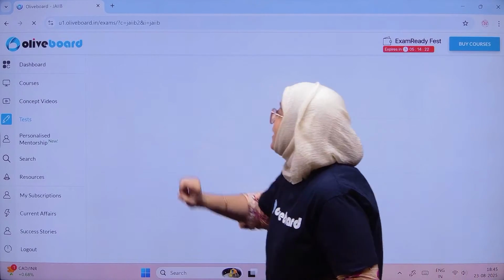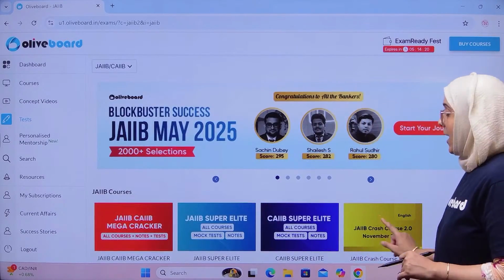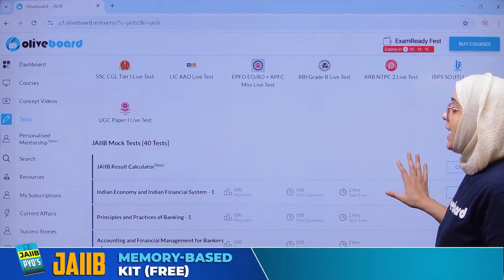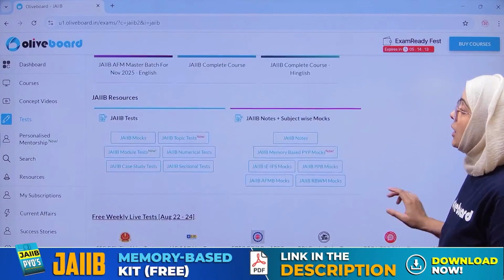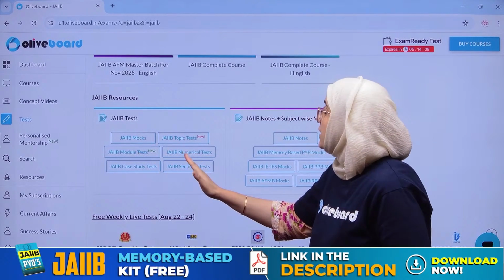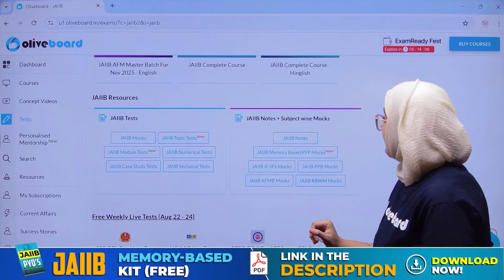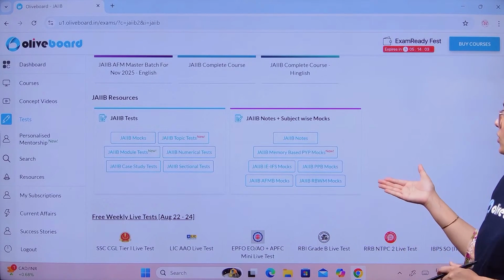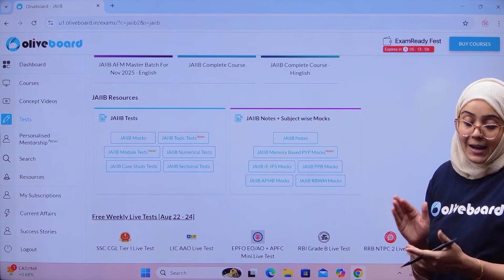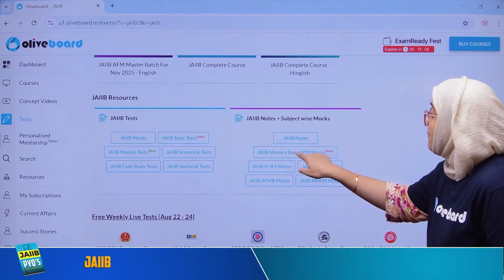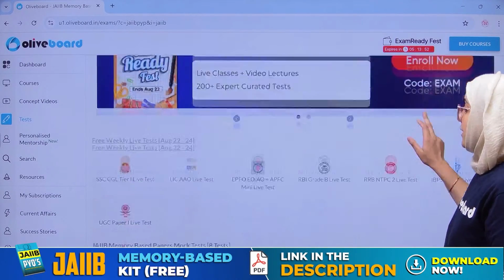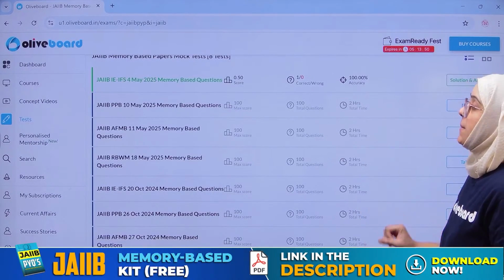We have to give the test of JAIIB and CAIIB. Now come to the bottom. Here we have the tests: the JIT mocks, topic test, module wise test, numerical test, case study test, sectional test. Then we have the notes for IE, IFS, PPB, AFM, and RPWM, every individual paper also. Then we have the memory based PYP mocks. When we click on that, we have different memory based papers.